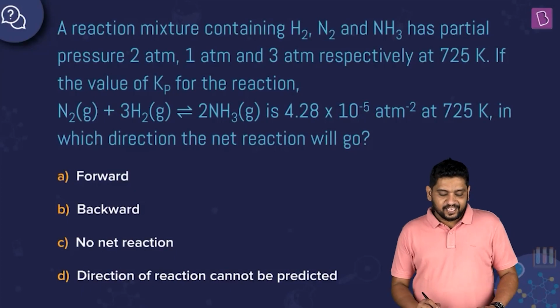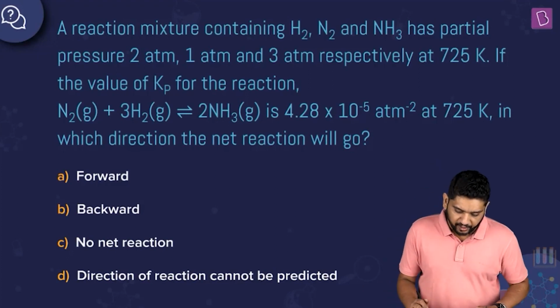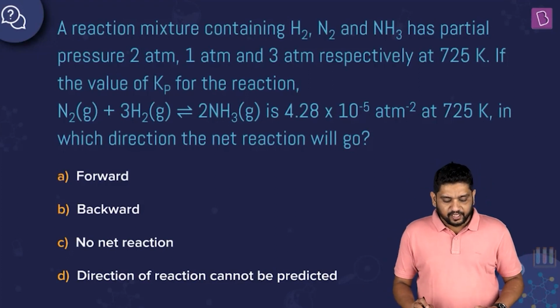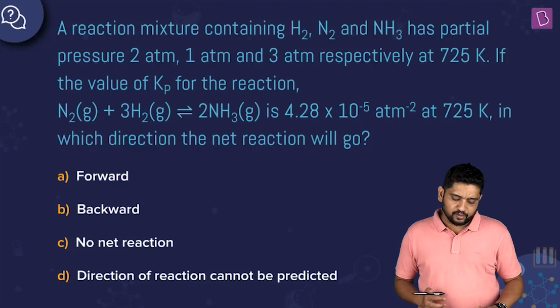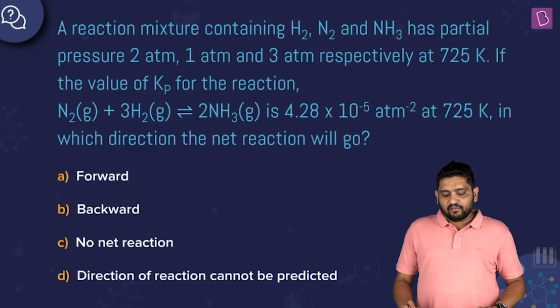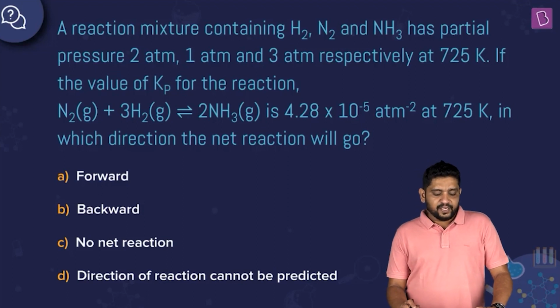This question says a reaction mixture containing H2, N2 and NH3 has partial pressures of 2 atmosphere, 1 atmosphere and 3 atmosphere respectively. H2, N2 and NH3. Okay. If the value of Kp for the reaction N2 plus 3H2 giving us 2 NH3 is 4.28 into 10 to power minus 5 atmosphere to power minus 2 at 725 Kelvin, in which direction will the net reaction go, right?